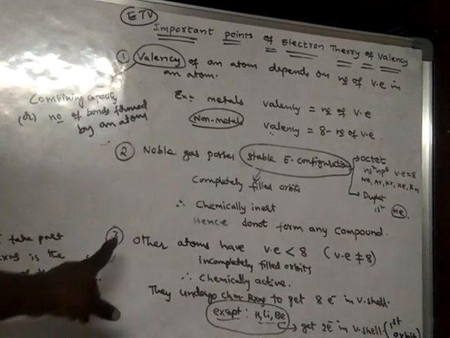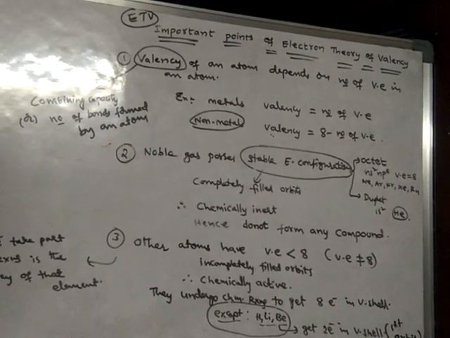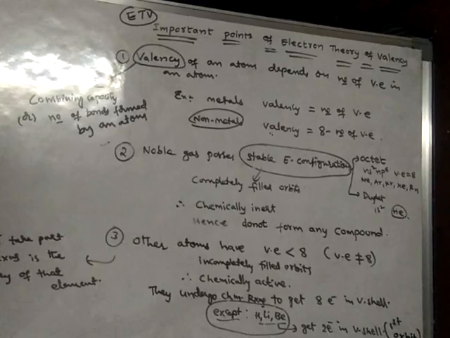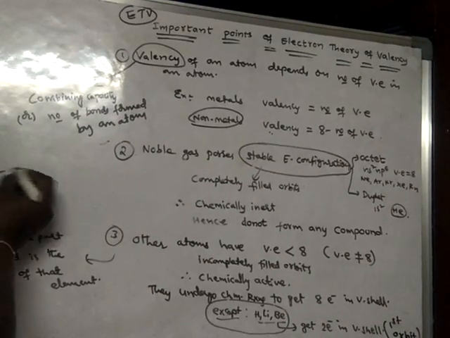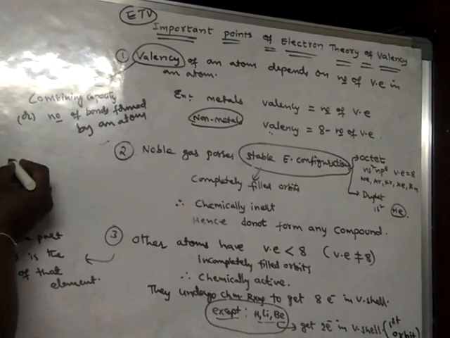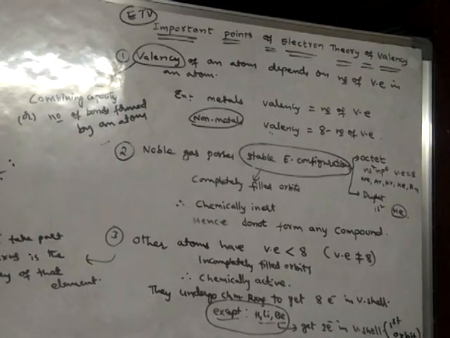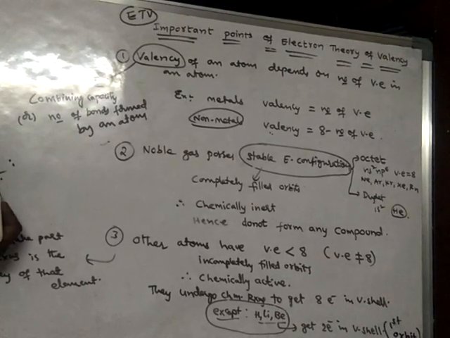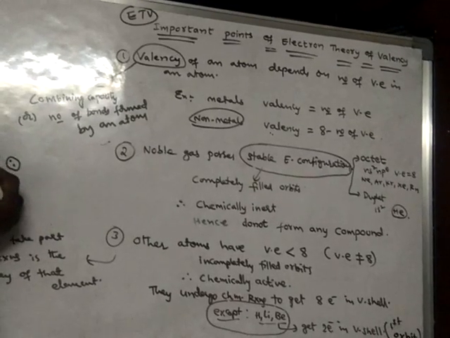The third point says that the number of electrons that take part in chemical reactions is the valency of that element. For example, if you take a chlorine atom, this is the Lewis symbol of chlorine. Here, how many electrons are paired? This is a paired electron, this is a paired electron, and this is a paired electron.